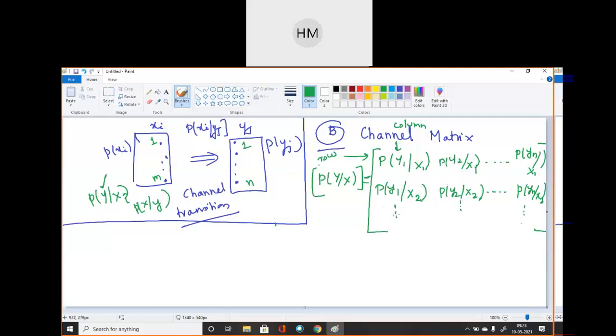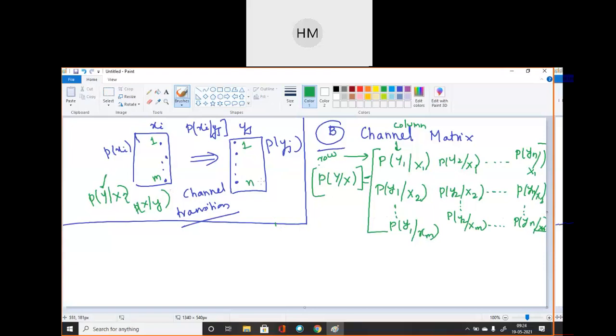It will be continued. Okay, and at last I will get P of y1 upon xm. Okay, this is my last row. P of y2 upon xm. Clear? And the last probability will be P of yn upon xm. So this is my channel matrix P of y by x.